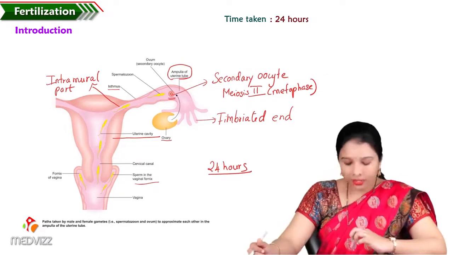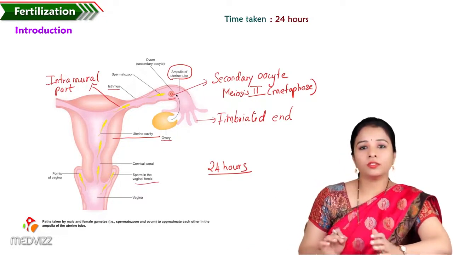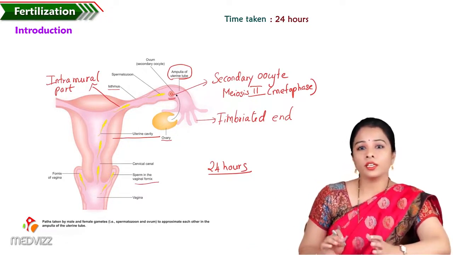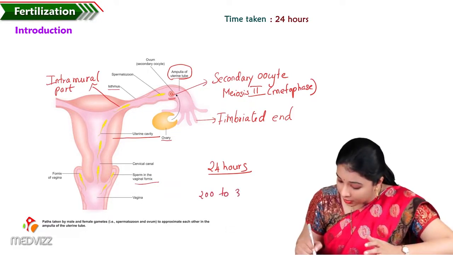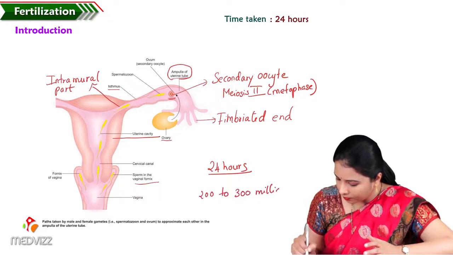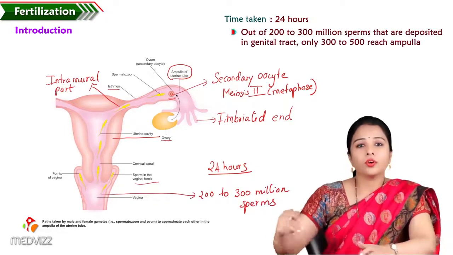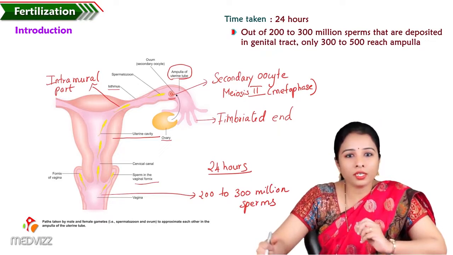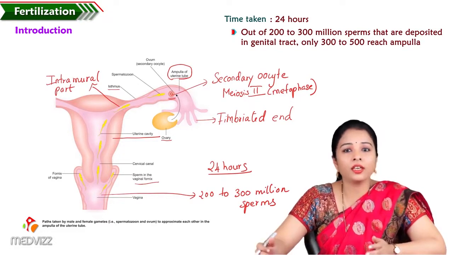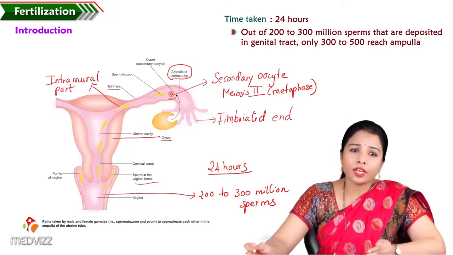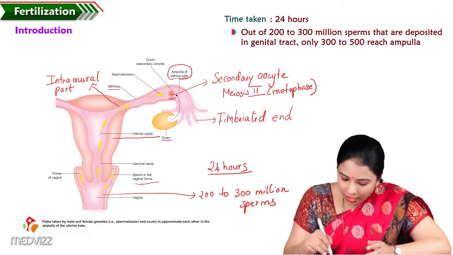Sperms usually get deposited in the vagina of the female tract, around 200 to 300 million of them. Out of these 200 to 300 million sperms, only 300 to 500 reach the site of fertilization, that is the ampulla.